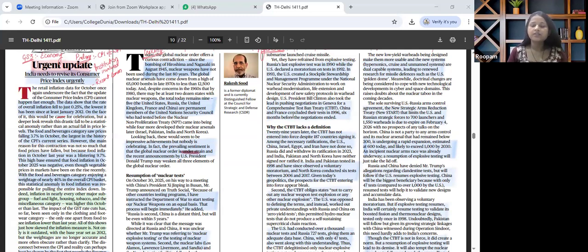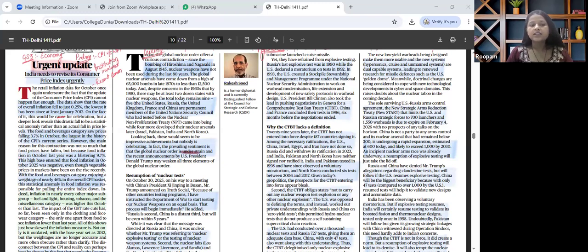While going through the articles, we will not only see its relevance with regard to prelims and mains, but we'll also try interlinking it with other GS papers as well. I'm here to align your newspaper reading as a part of our GS syllabus. So let's get started. The very first article that is worth our attention in today's paper is about urgent update.